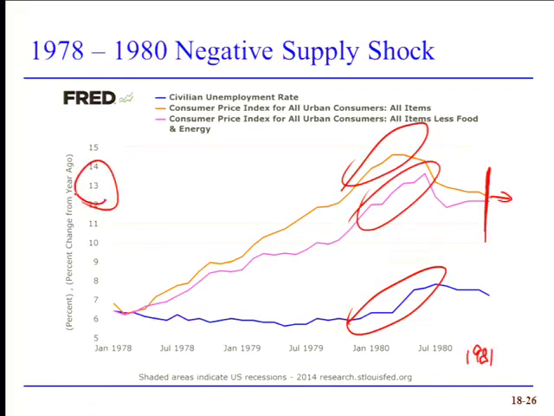Remember that negative aggregate demand shock we had? I told you that the Federal Reserve increased the real interest rate dramatically. And this is what happened afterwards. So we had a negative shock followed by a negative short-run aggregate supply shock followed by a negative aggregate demand shock. That was a lot of fun to live through. No, it wasn't.